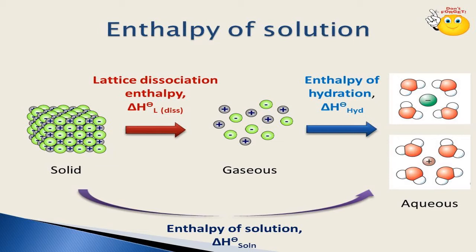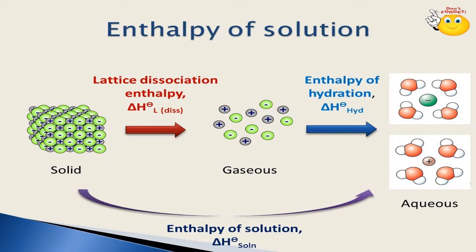That means both are equally important. If lattice enthalpy is more than the solution enthalpy, then it is very difficult to dissolve, because for any chemical to dissolve, first the ions which are there in the lattice should be separated. When they are not ready to separate, then there is no question of solubility. Therefore, the first and foremost requirement is that ions should separate from the lattice structure. Then they should be made soluble in the solvent. That's why lattice enthalpy should not be more than the solution enthalpy.